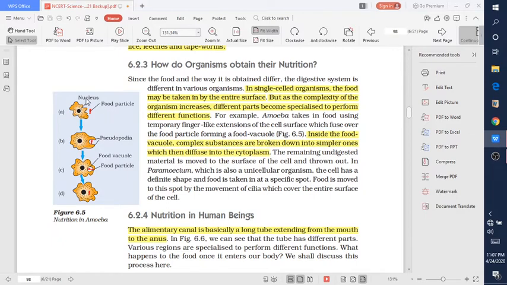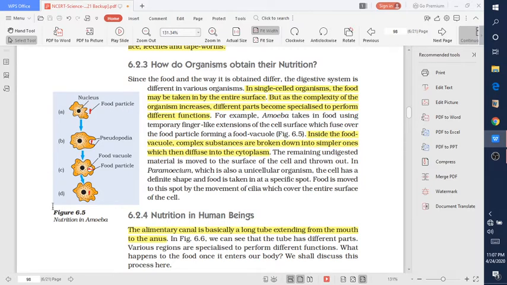Whenever amoeba senses a food particle, the pseudopodia cover up the food material, and this food material is absorbed by the amoeba inside the food vacuole. Now this food vacuole breaks the complex substances into simpler ones, which then diffuse into the cytoplasm. Now the remaining undigested material is moved to the surface of the cell and thrown out from the body.